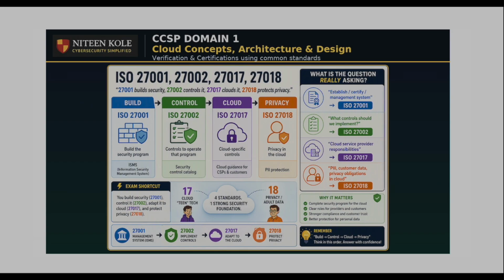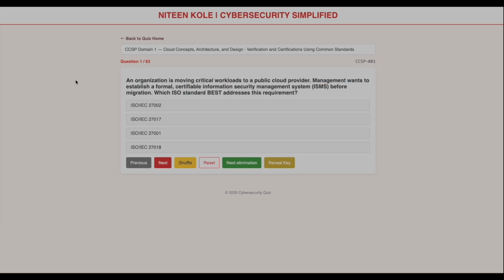Remember this. Establish or certify an ISMS is 27001. Security controls, 27002. Cloud controls, 27017. Privacy and PII, 27018. Also, another thing is 17, you know, the teen, and then 18 is like privacy with adult data. It's a small trick to remember things. Now let's go back to our question.